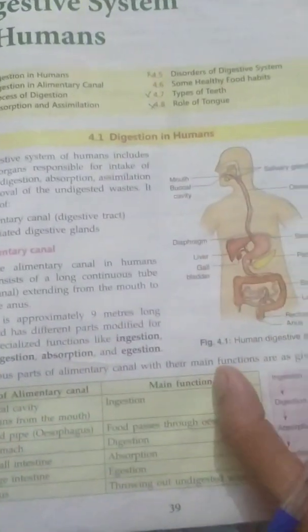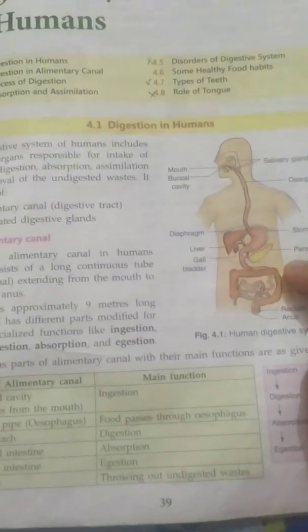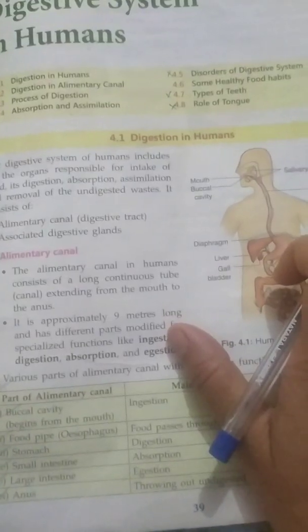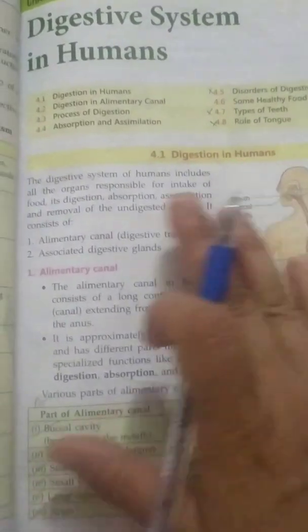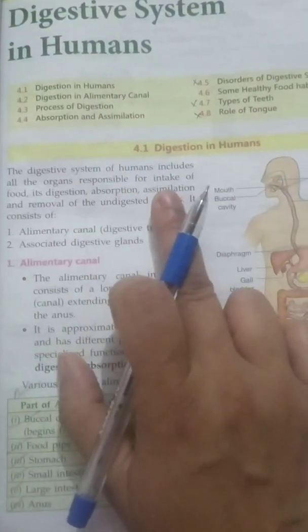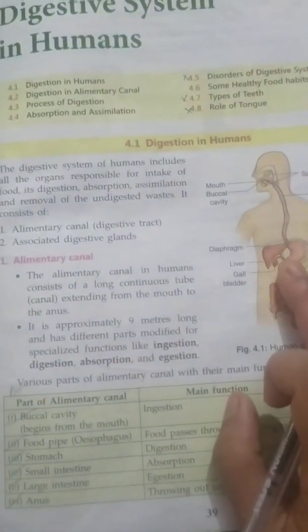Students, you have already studied about the digestive system in your previous class. So now we will discuss a little bit more about it, about some elaborated topics. Digestive system of human includes all the organs responsible for intake of food, its digestion, absorption, assimilation and removal of undigested waste.